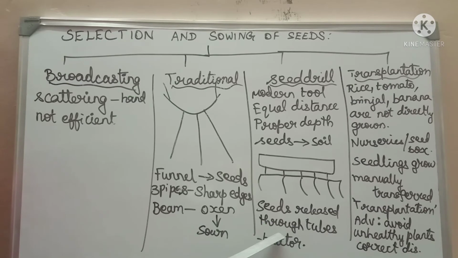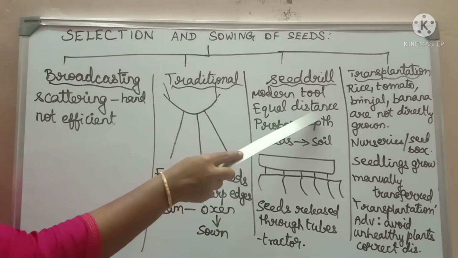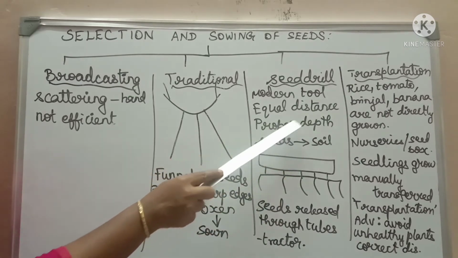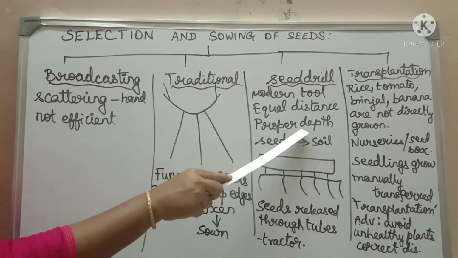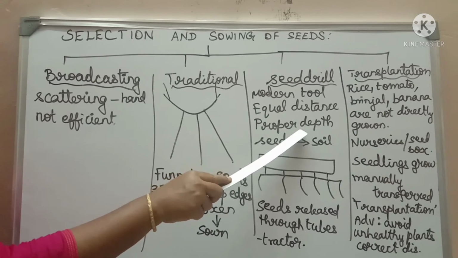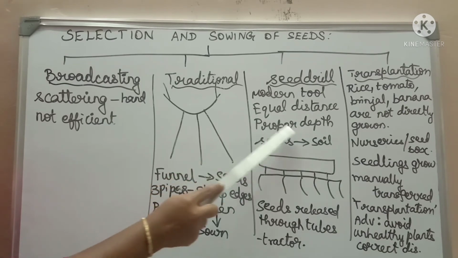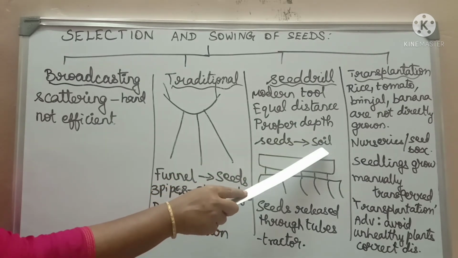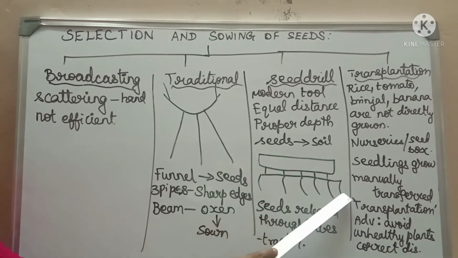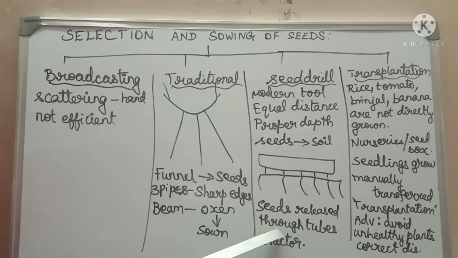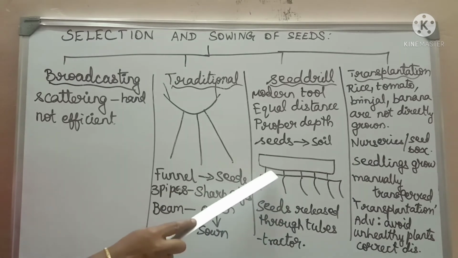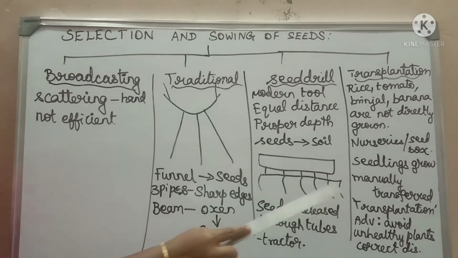It has more advantages, as the seeds are placed at equal distance and with proper depth. As a result, the seeds get proper air, water, nutrients, and so on, which helps them germinate faster. Next, the seeds are covered by soil. This setup as a whole is attached to the back of a tractor. As the tractor is driven on the farmland, it deposits the seeds at equal distances.